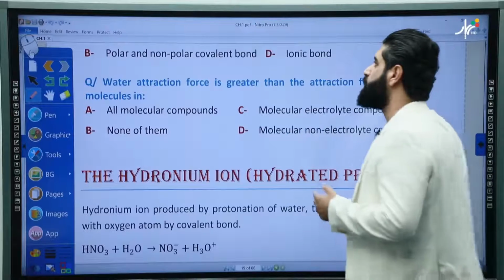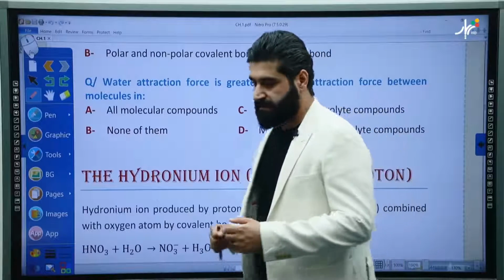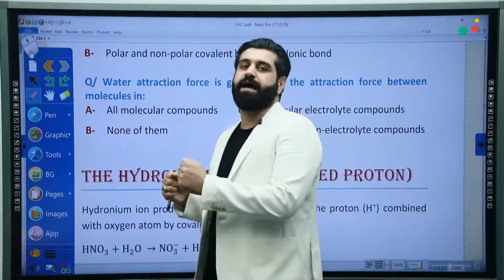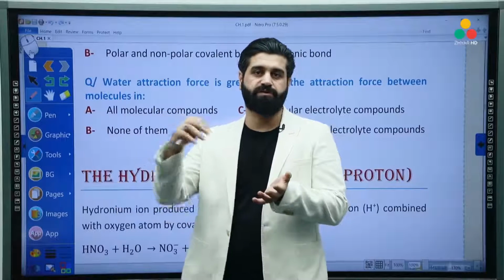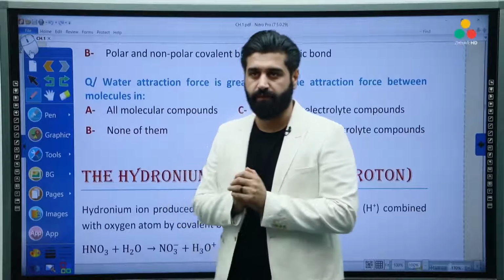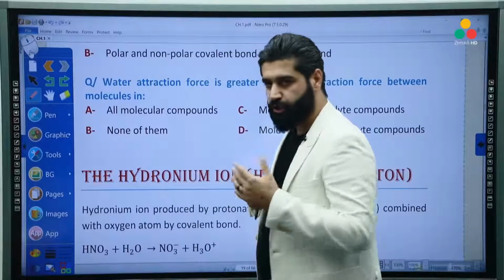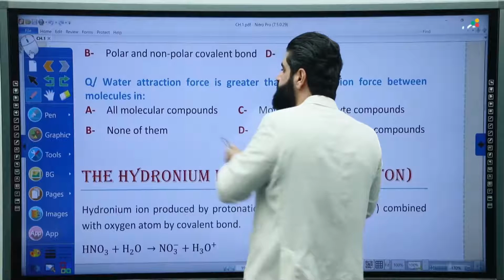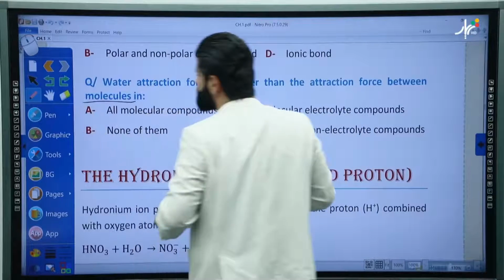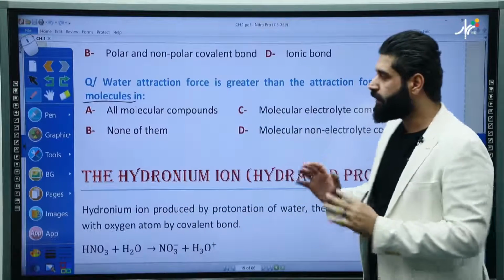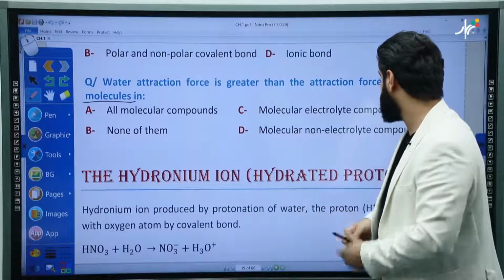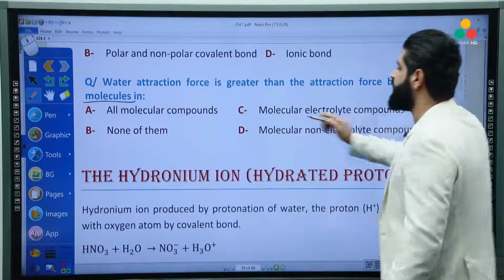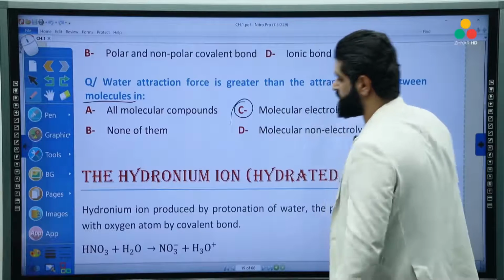Did you remember what type of compounds can be broken down by the attraction force of water? Surely, because it mentioned molecule, we have to look for a molecular compound that can ionize. Electrolytes, okay? Molecular electrolytes. The right answer.